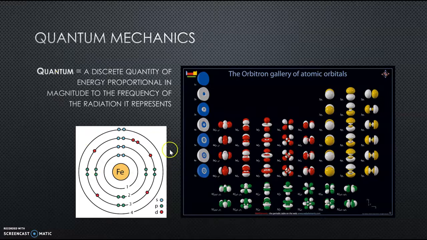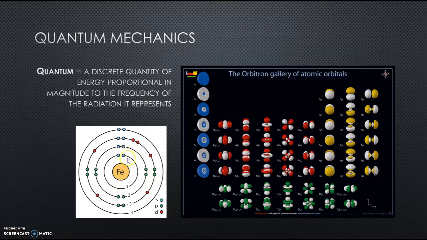They say that these orbitals are also quantums, or a discrete quantity of energy proportional in magnitude to the frequency of the radiation it represents. So, electrons can exist on the first orbital, or the second, or the third, or the fourth, but those orbitals also have discrete energy levels. So the electrons on the first orbital will have an energy level of 1, and the electrons in the second orbital will have an energy level of 2.